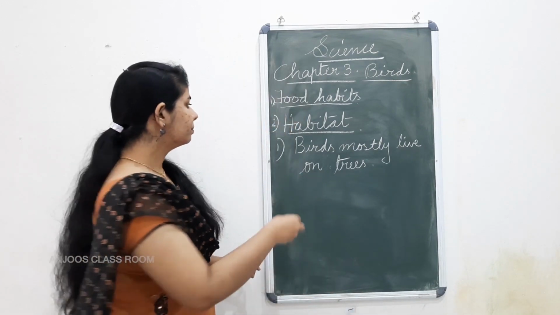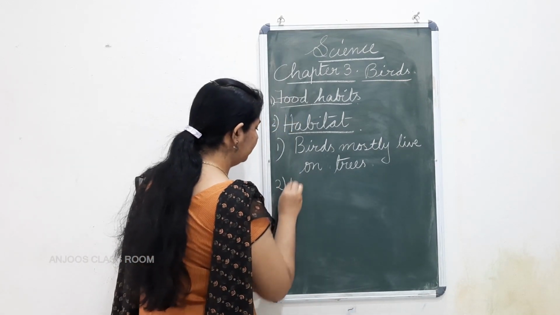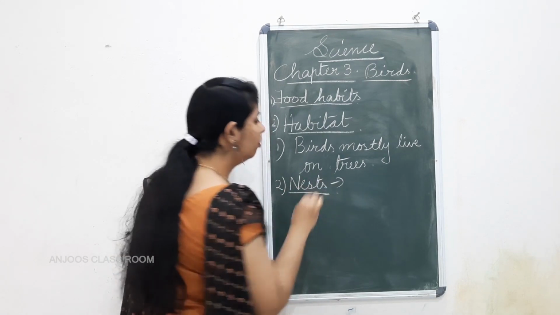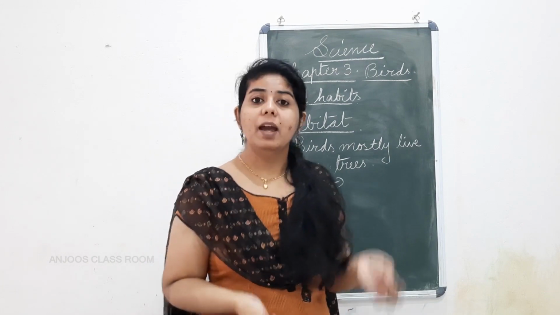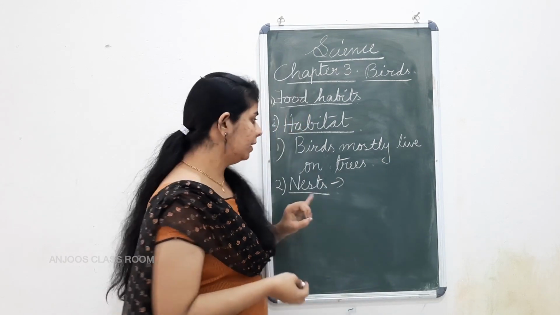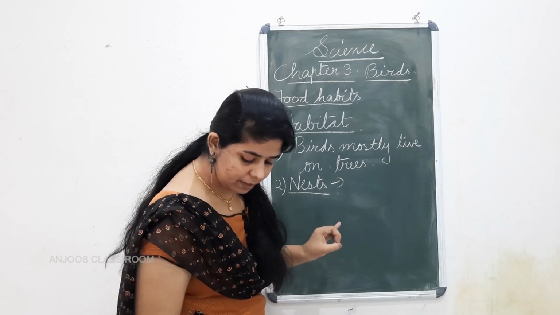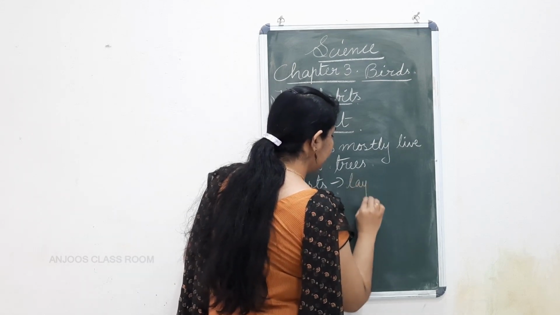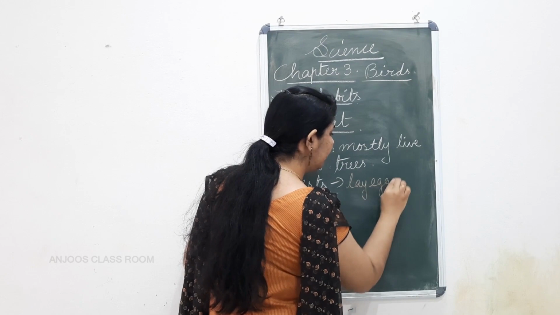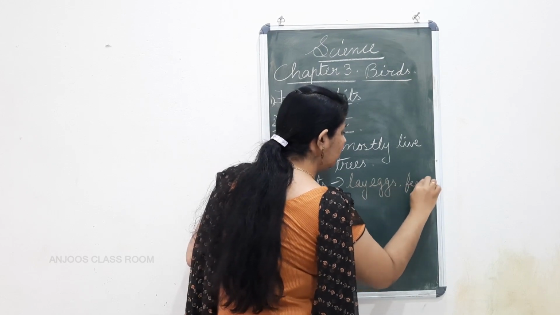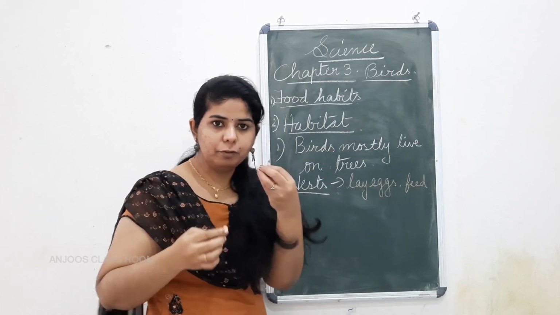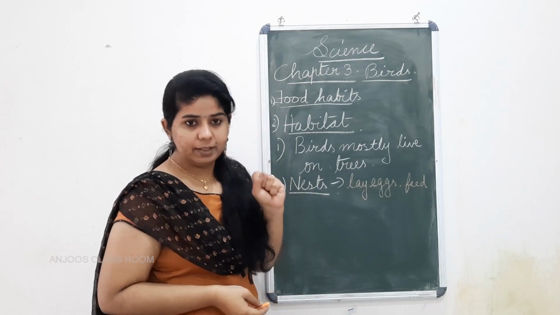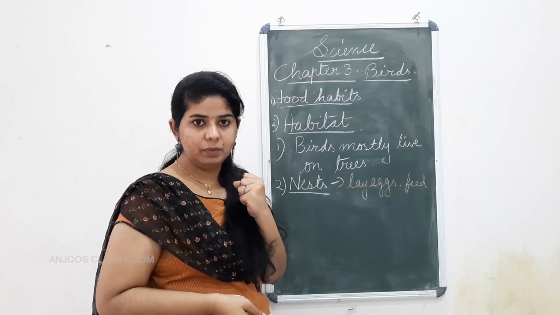Understood? So the second one, the nest. For what purpose are they building the nest? Not for these big birds to live in it. They are building the nest to lay eggs in it, to feed their young ones, to give food to the young ones in it, and also to keep them away from harm.